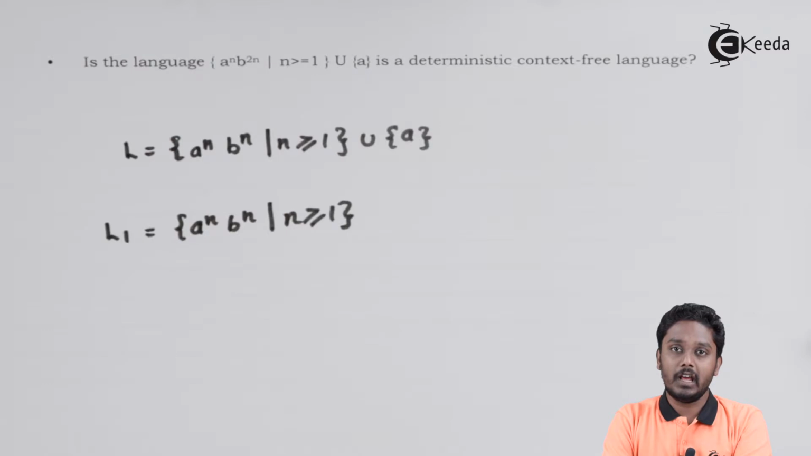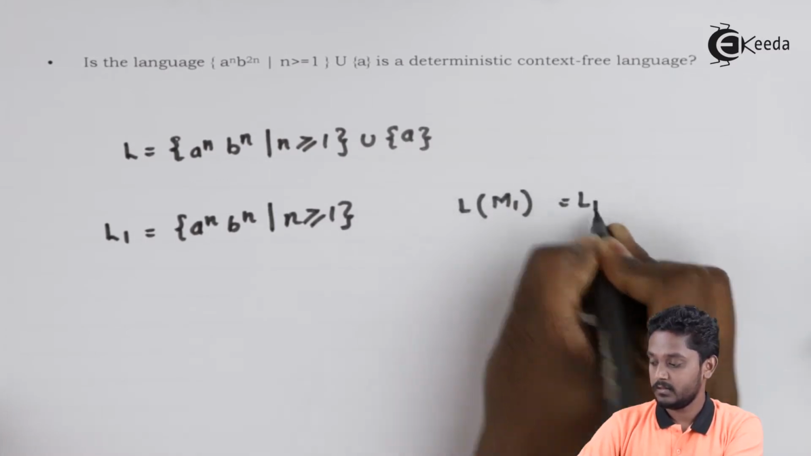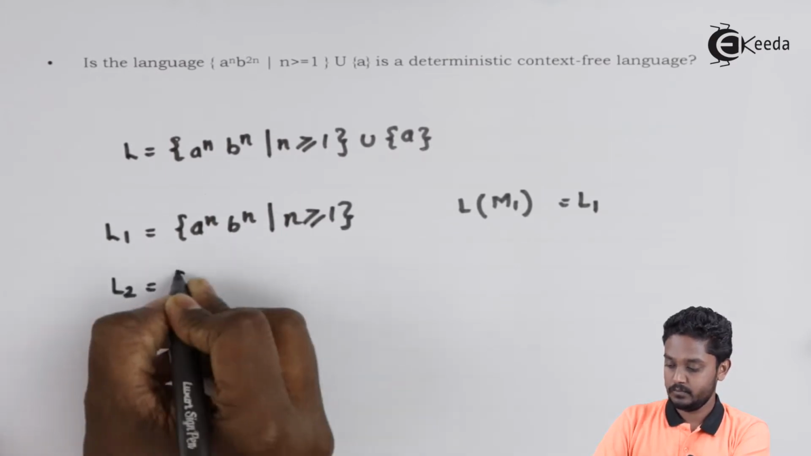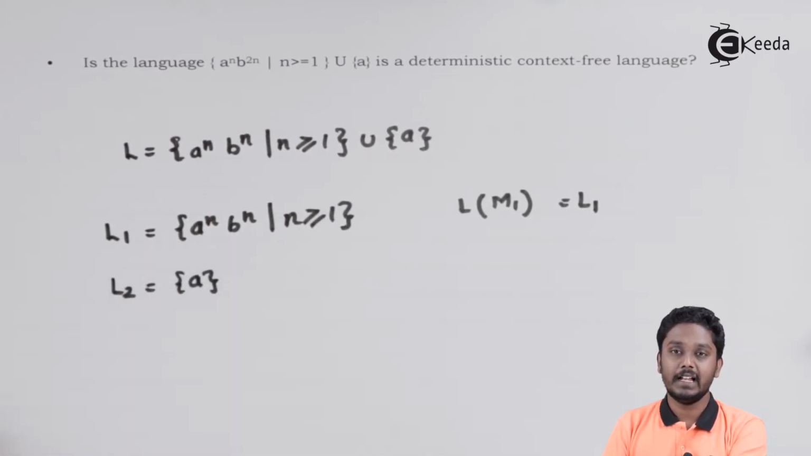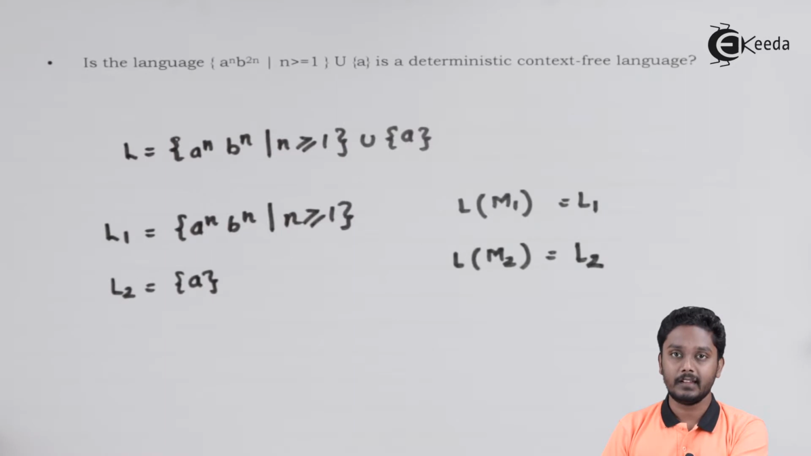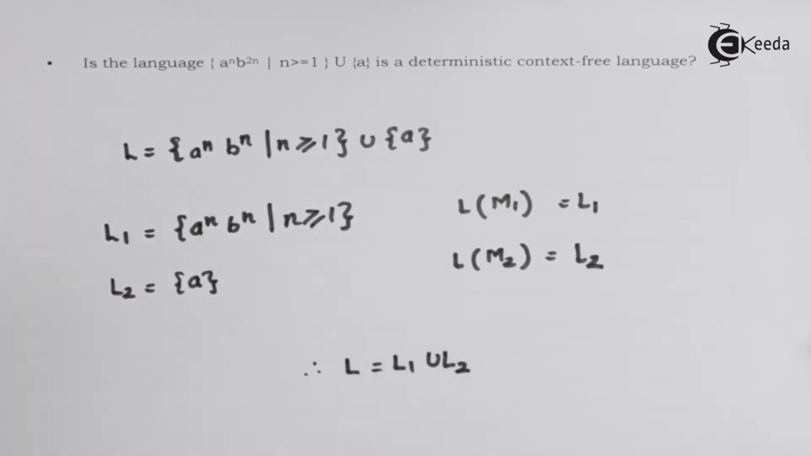Let us say machine M1 is accepting this language L1. L2 is just the string a. Let us say L2 is accepted by machine M2. We can say that L is a union of L1 and L2. From previous questions, we know that both L1 and L2 are DCFL.